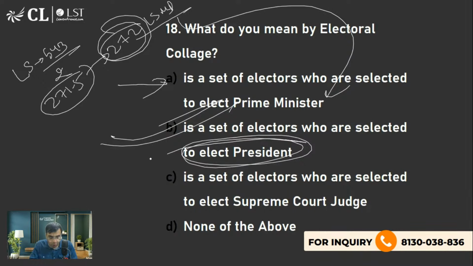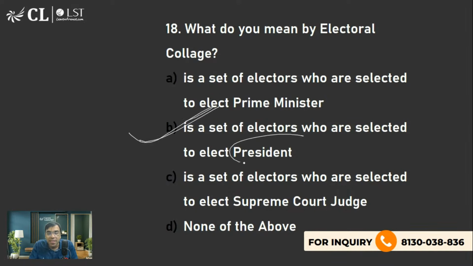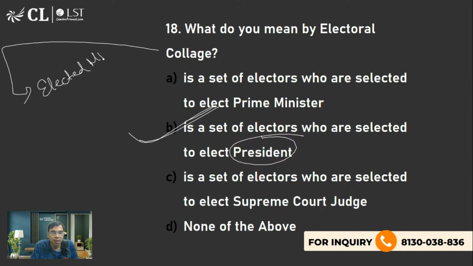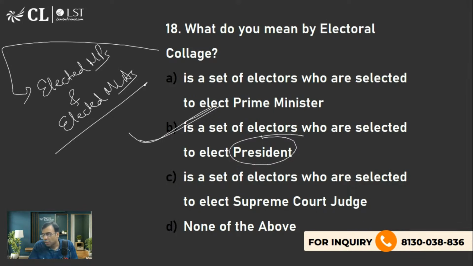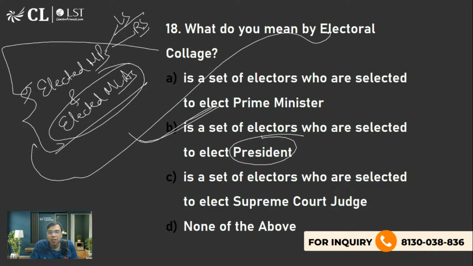And we are also asked what the electoral college of the president of India comprises of. The answer is elected MPs and elected MLAs for president election. Elected MPs, both Lok Sabha and Rajya Sabha, but only elected, not nominated. Similarly MLAs also. These comprise the electoral college for the president of India.